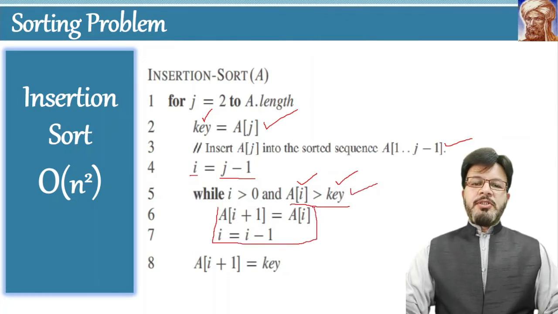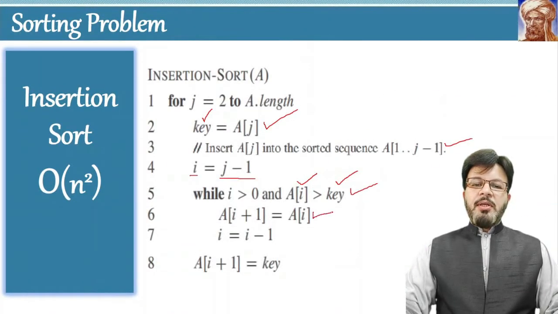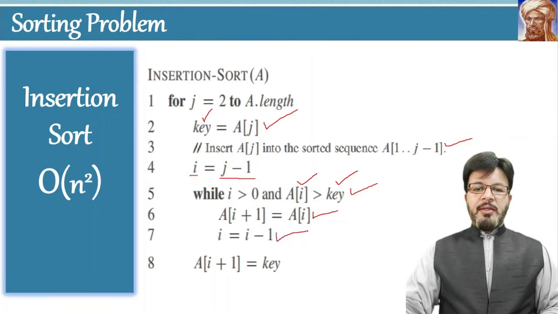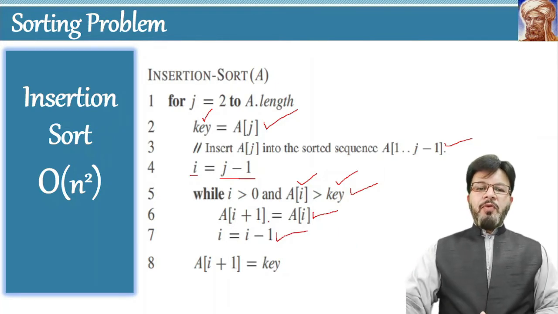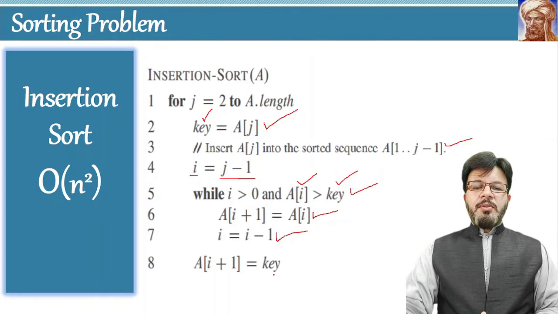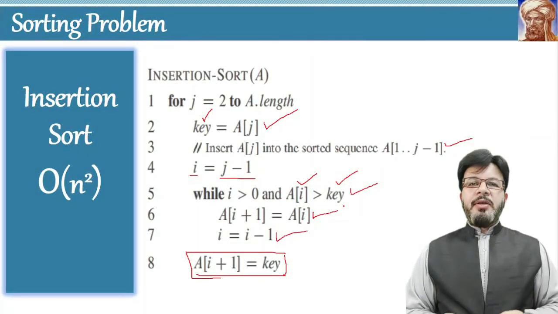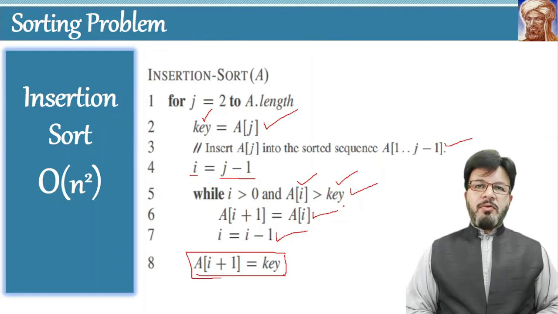There are only 2 instructions inside the body of the loop. The first instruction is used to move the element to the right side, and the second instruction is used to decrease the value of i by 1. When the loop stops, the element stored in the key is placed at location i plus 1. For a better understanding of this algorithm, we will consider 2 examples so that you can understand each and every instruction of the algorithm.